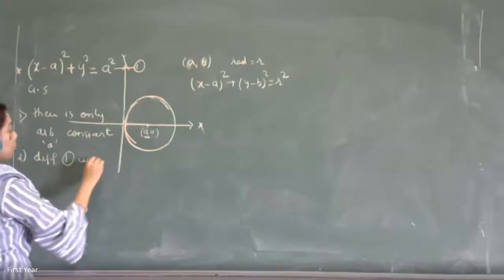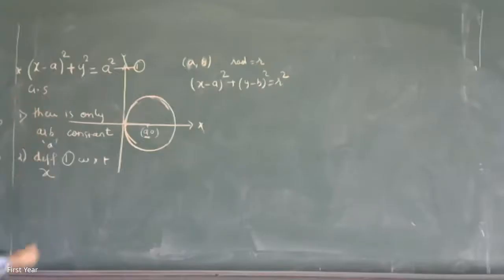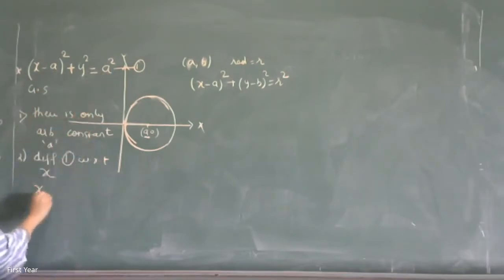With respect to which variable are you going to differentiate? X. Yeah, X. So first we rewrite that equation in a simpler way, because you can see a square here as well as a square here. So let me write it.